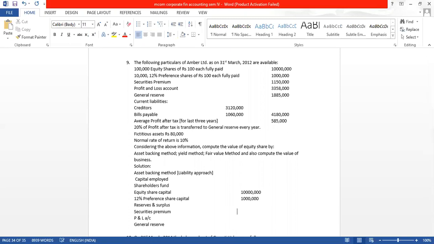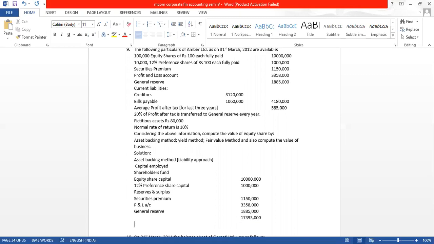What are the values? It is 11 lakh 50,000. Then P&L account is 33 lakh 58,000. And general reserve is 18 lakh 85,000. When we add all of this, we will get the total of 1 crore 73 lakh 93,000.